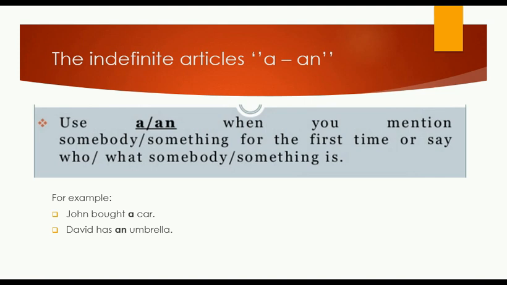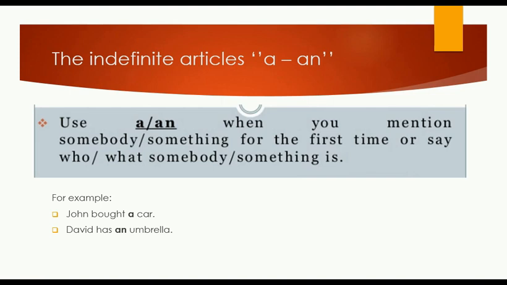David has an umbrella. When we mention something or someone for the first time, we should use the indefinite articles a or an, as in the examples that we have here. In the first example, we have John bought a car.